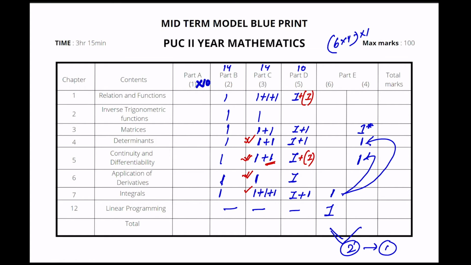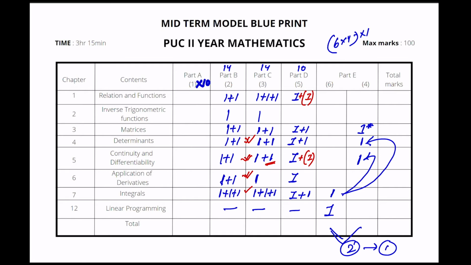Now again, almost a similar pattern will be there. Integration high weightage, so it will be of 3. Now AOD, they might give you a 2 this time, 2 markers, 2 questions they can give. Continuity and differentiability, they might give you 2, they might go for 3 also. MAT and DET minimum one they'll give you. And here relation function 1 they'll give you.